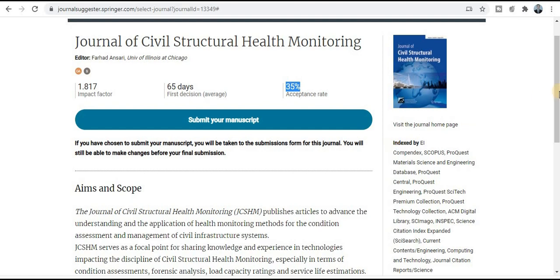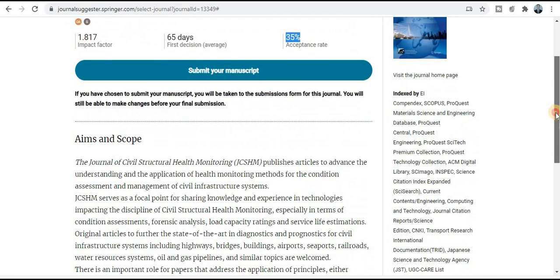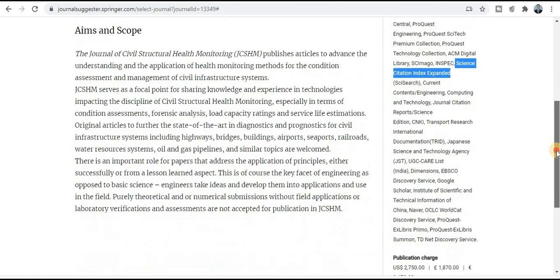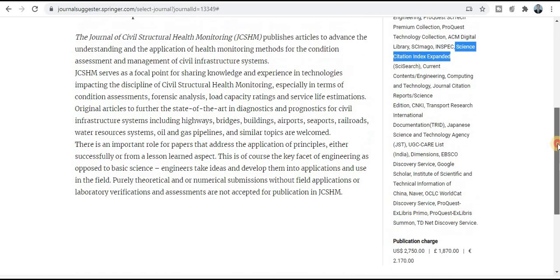And if you want to explore more in detail about this journal, you can see here whether this journal is related to the Scopus category. In this section you will have the information like indexing and abstracting. So this journal is a Scopus category journal, UGC K listed journal, SCI category journal. So this is how we can explore all the detailed information.